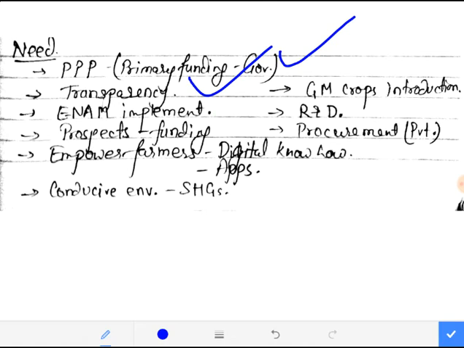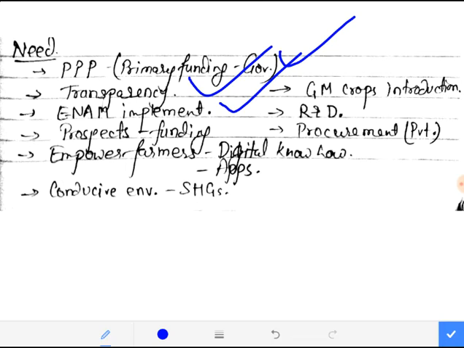Next, eNAM must be implemented, guys. Now what is eNAM? eNAM is the National Agriculture Market. The central government has already come up with the model eNAM act, right, but that has not been adopted by the state governments. Why has that not been adopted? Because if it is adopted, the APMC cartels will be stopped, and if the APMC cartels are stopped, it will be a huge loss to the state governments, right?